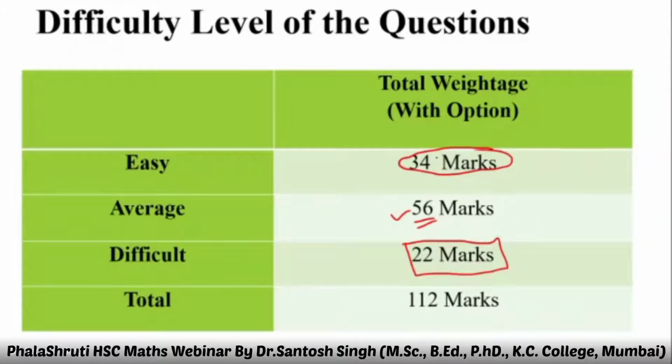Now you can see here, altogether out of 112, if I add these two, it's 90 marks. So difficult is not going to create any problem in maths in obtaining 100% marks. You have to wisely study, you have to be vigilant, and you have to understand the concept. It will be enough for you.